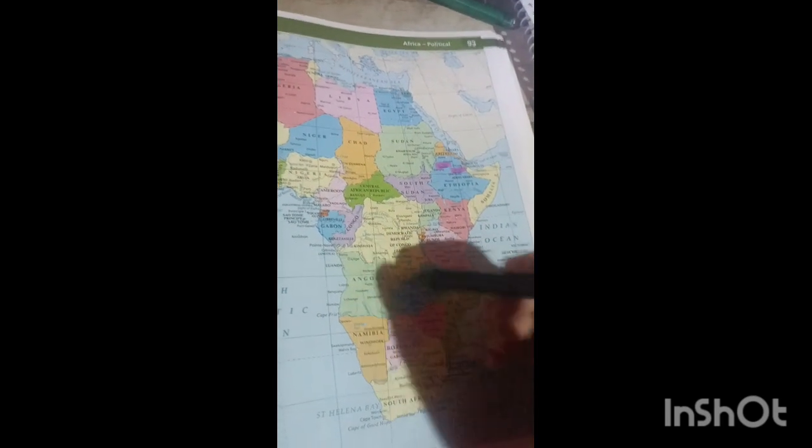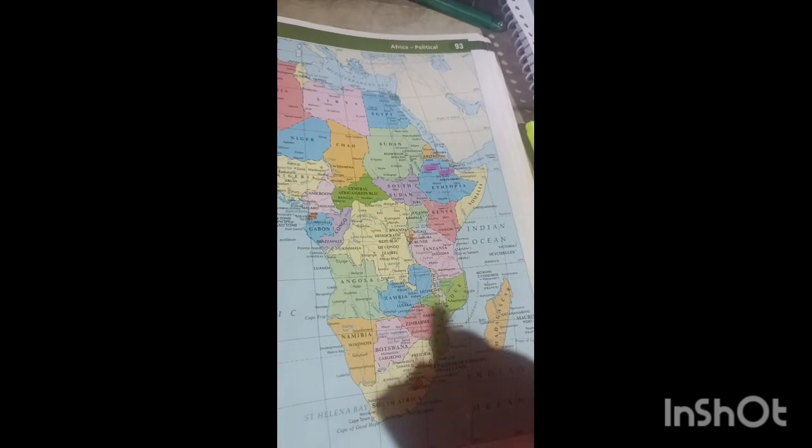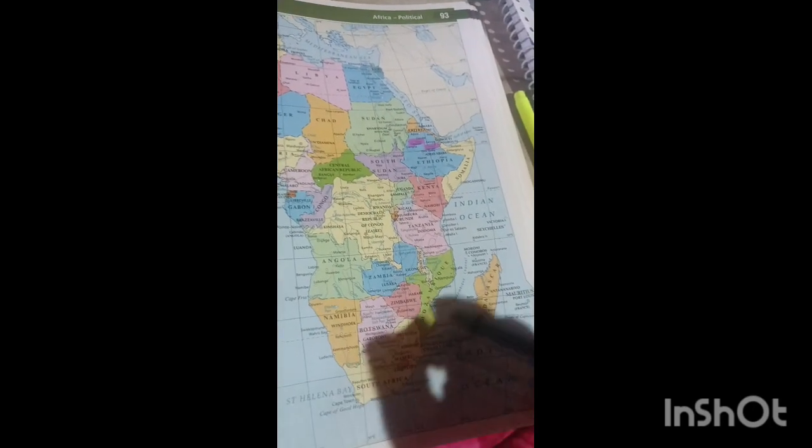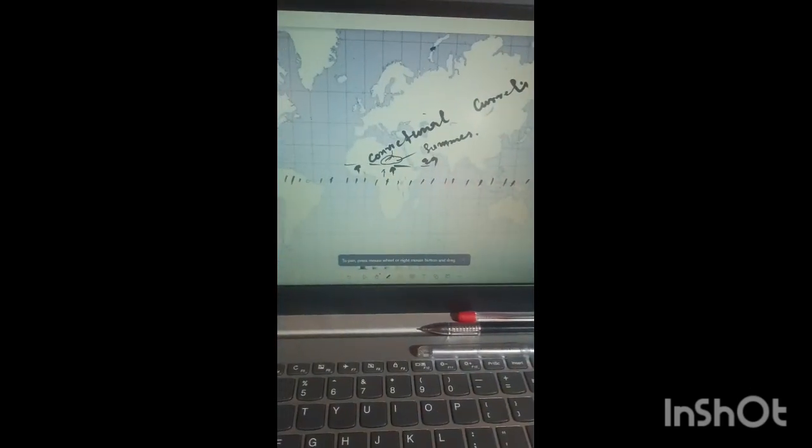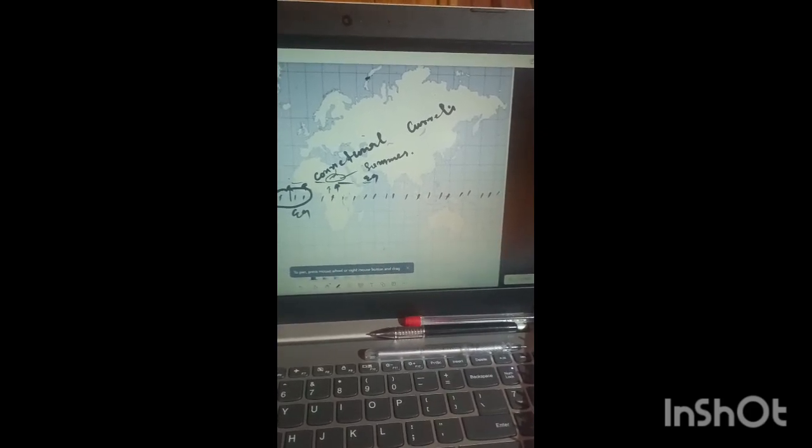If this is 0 degree, it shifts slightly this way. Now this particular belt is under the influence of easterlies. The rainfall is going to be here, not here. That's why he uses the term Aw. Let me show it here. See here, if we consider this is the equator, it shifts slightly upward, making it the ITCZ. Now this particular line acts as the equator, and through convectional currents it receives the rainfall.